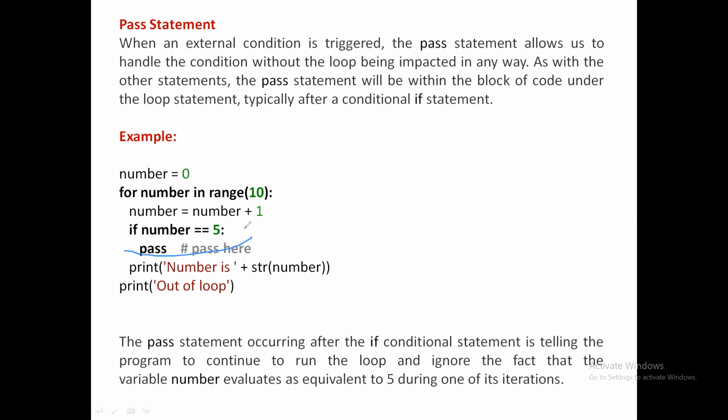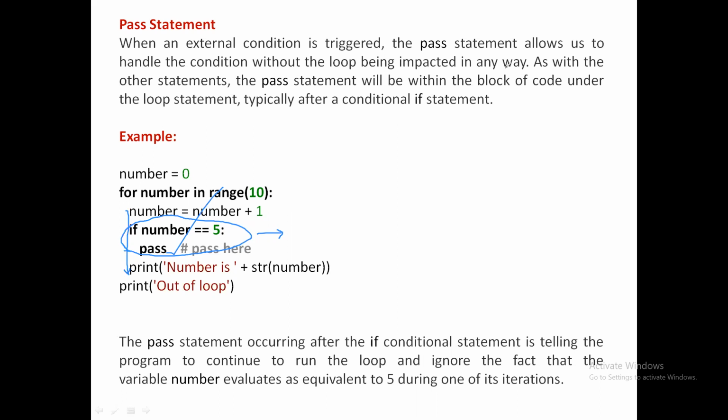That means even if this condition is not present here, the same thing happens as when it is present and you write it as pass. Okay, then why should we write it? Just to make some delay over here. Okay, we'll check the condition and we will make it pass, so that a small delay is taken over here, and the program continues with the normal execution. There is nothing skipped here. Okay. So the pass statement is used whenever you want to ignore the condition and continue with the normal execution of a particular loop. So there will be no change even if you do not write this condition.